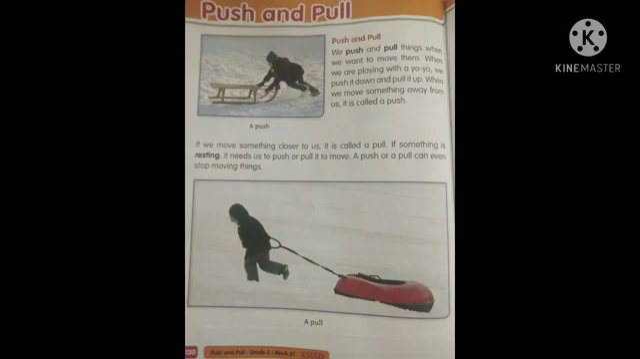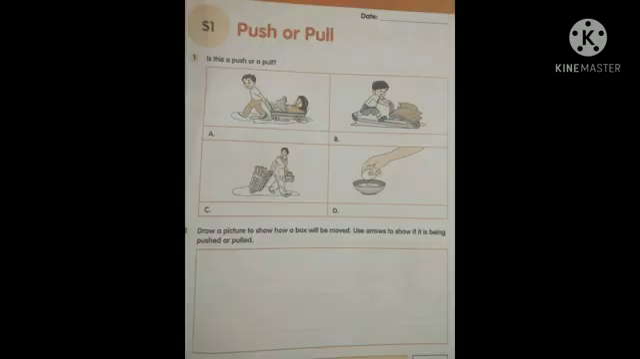When we move something away from us, it is called a push. See the picture, he is pushing the thing away from his body. Yes, that's all, it is a push. If we move something closer to us, it is called a pull. If something is resting, it needs us to push or pull to move. A push or a pull can even stop moving things.